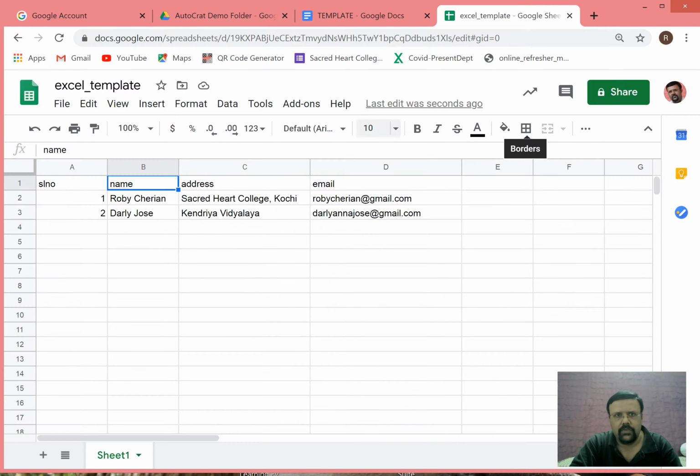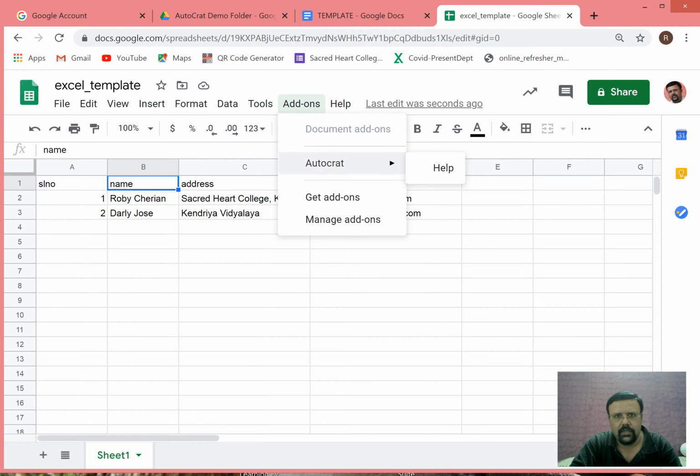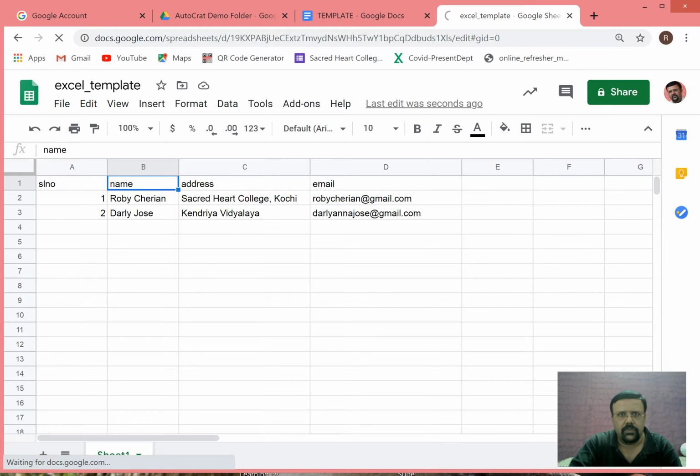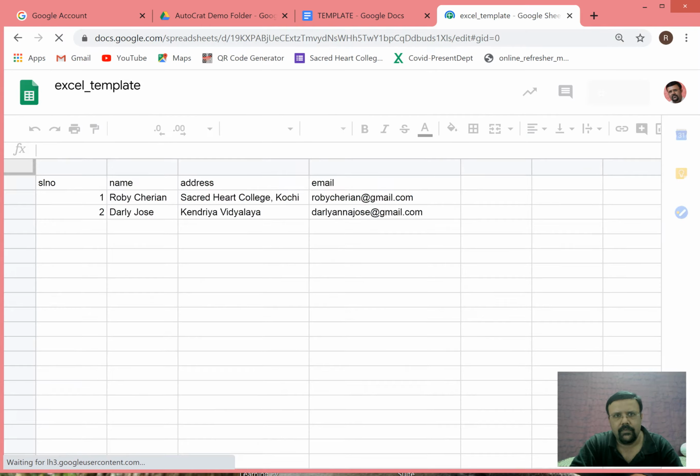Otherwise you will have to install it. Once you install it, you have to go to autocorrect, and it should run. Actually, the launch button should come. So we just reload this one and see. Right, so we just wait.